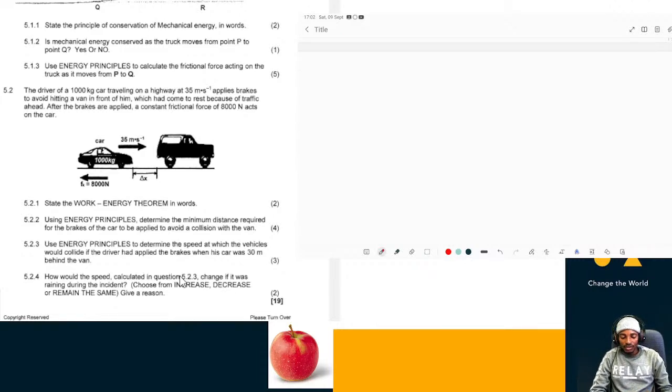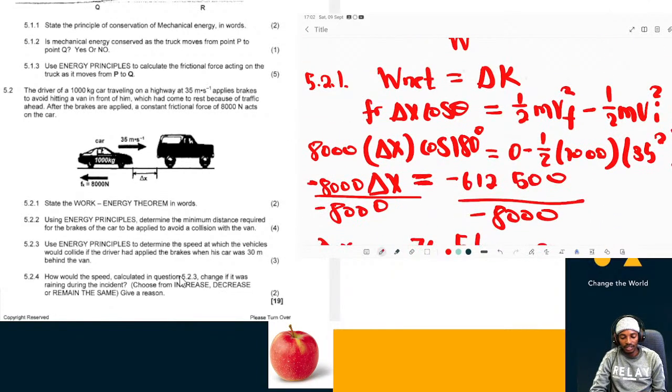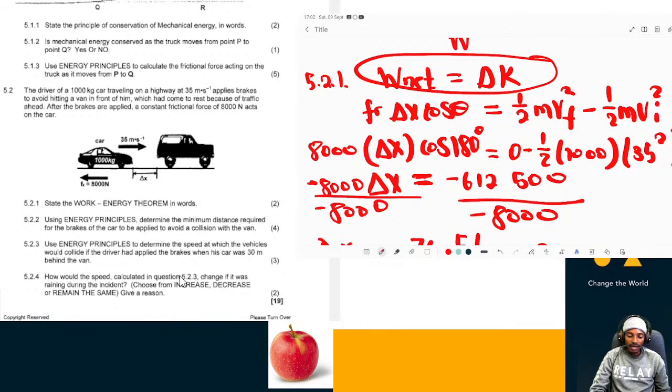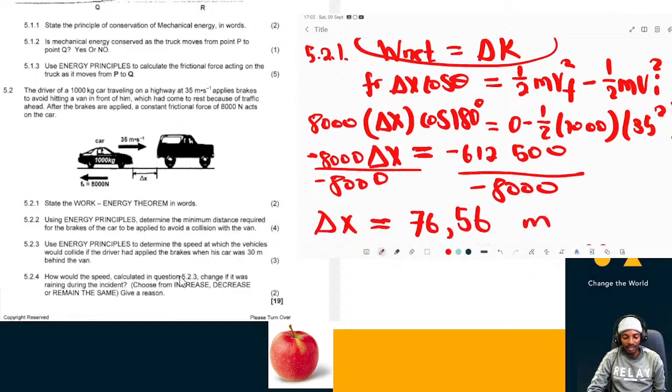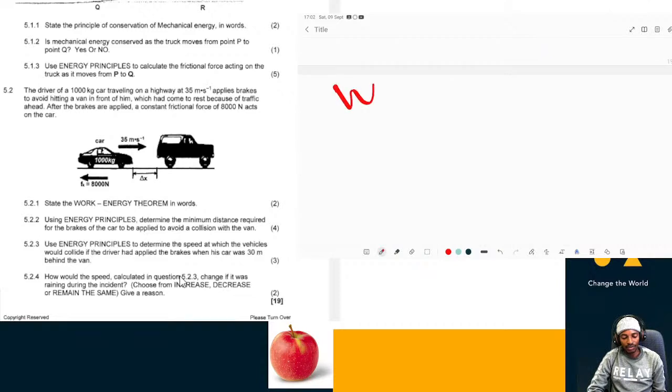All right. So how do we answer this question now? We're going to use the same formula, but now what is needed here is the velocity. In this case we are given the displacement. So, 5.2.3.